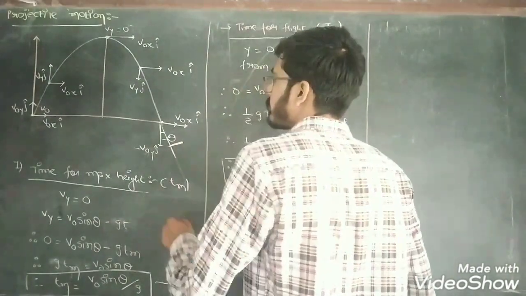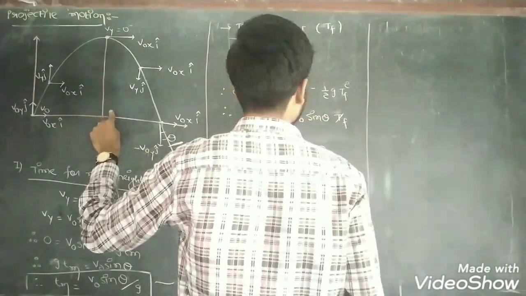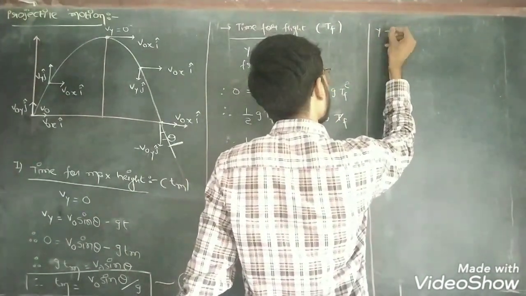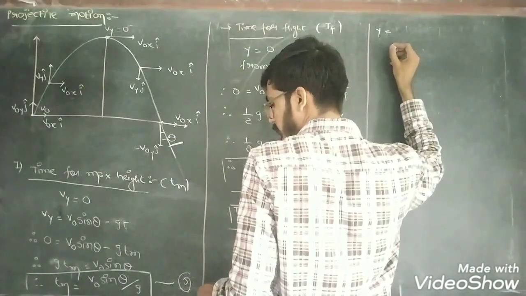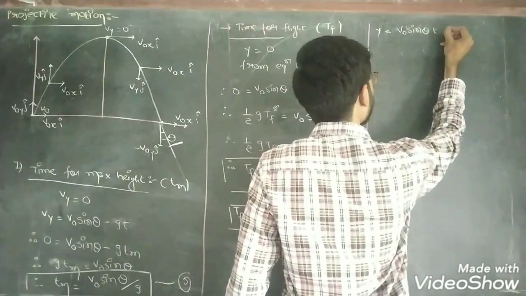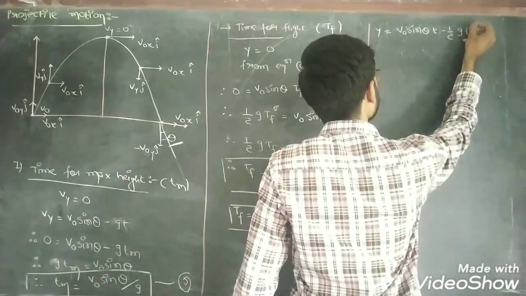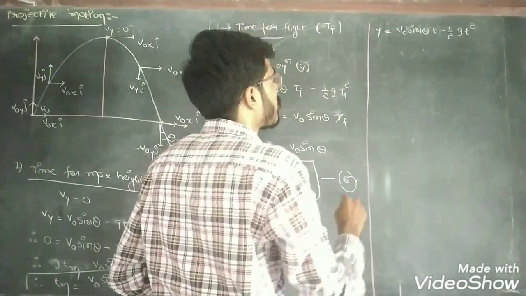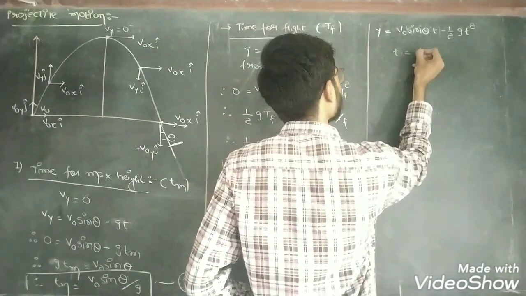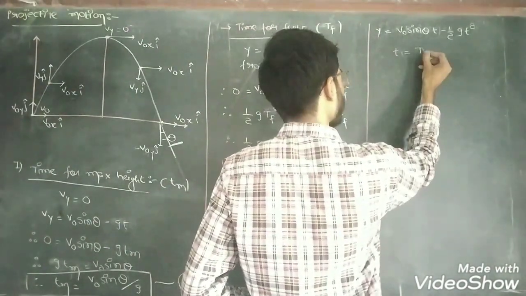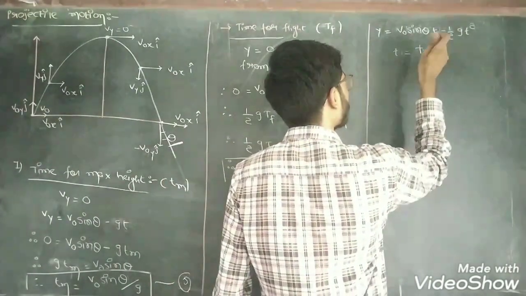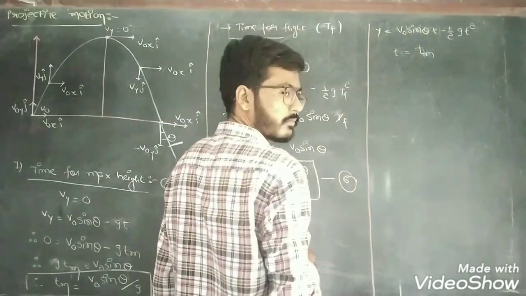for maximum height we have to use the y component. From equation number 4, y equals v0 sin theta t minus half g t square. For the maximum height the time is tm. Put the value of tm in this equation to get the maximum height.